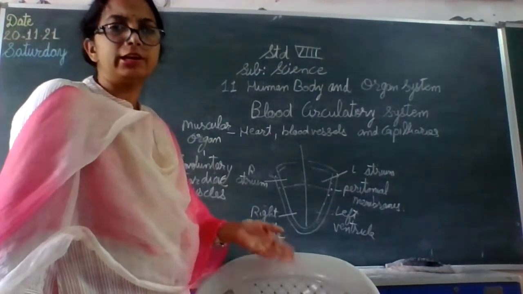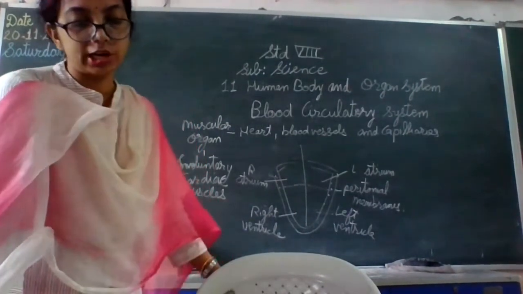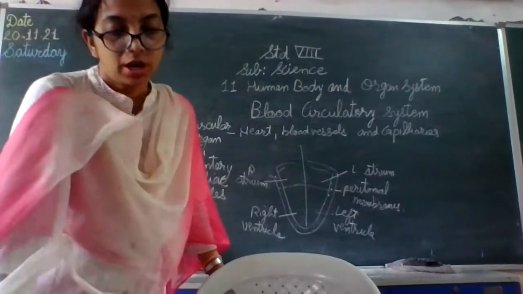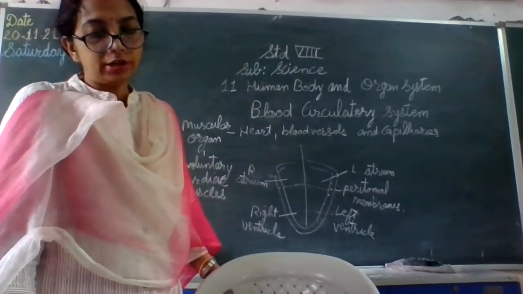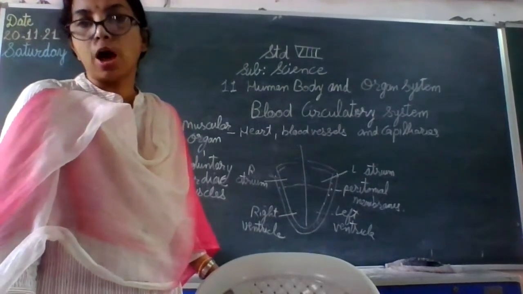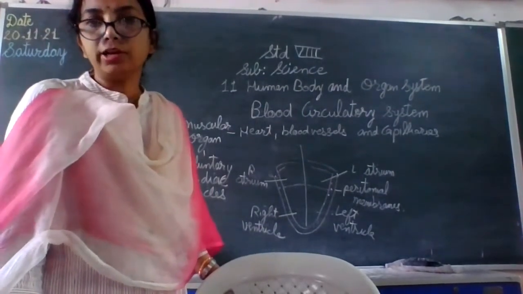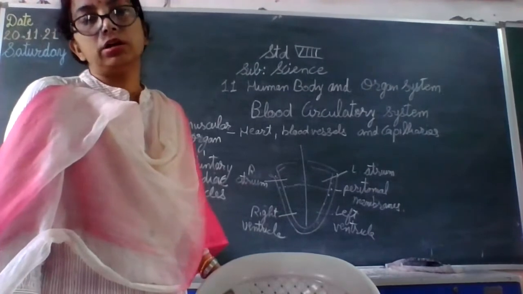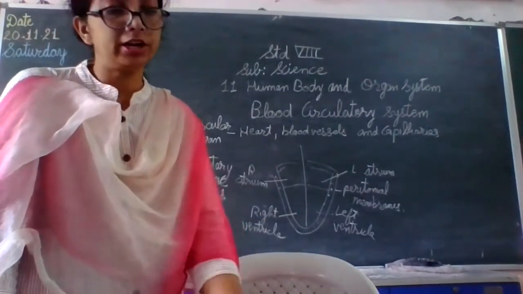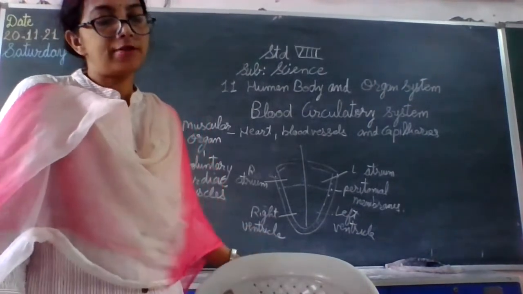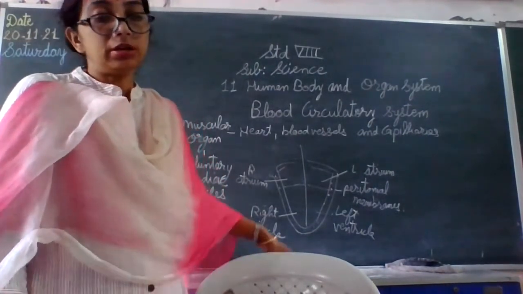Okay, non-oxygenated means where carbon dioxide and other impurities are present that need to be discarded. Thus, in all, the heart consists of four chambers. The upper ones are the atrium, right and left, and the lower ones are the ventricles, right ventricle and the left ventricle.